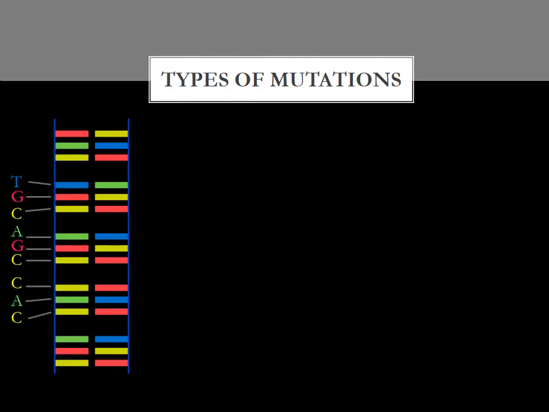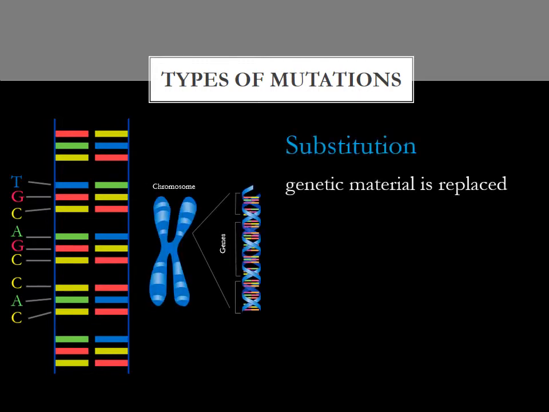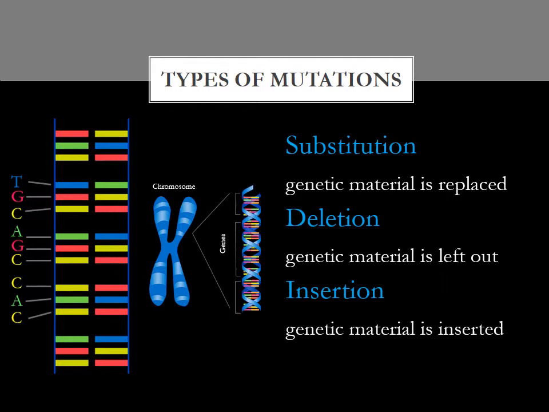These same three kinds of mistakes can happen to the nucleotide bases on the DNA ladder, and even to whole genes during cell division. Sometimes genetic material is replaced, sometimes it is left out, and sometimes extra genetic material is inserted. We'll learn more about how this happens in our next presentation.